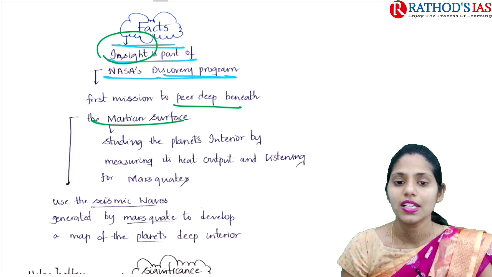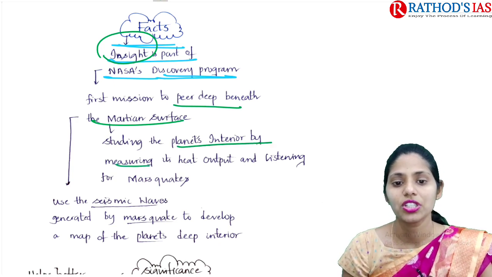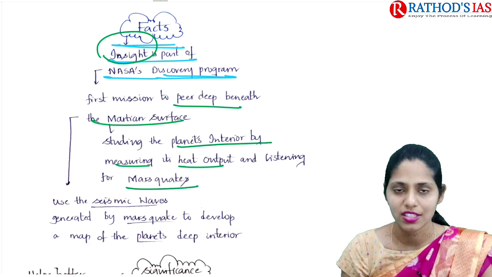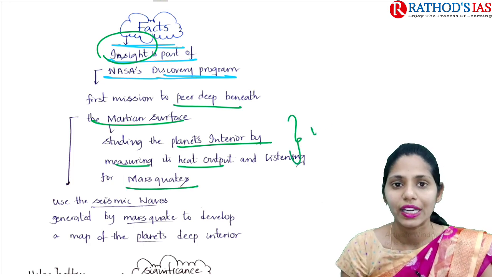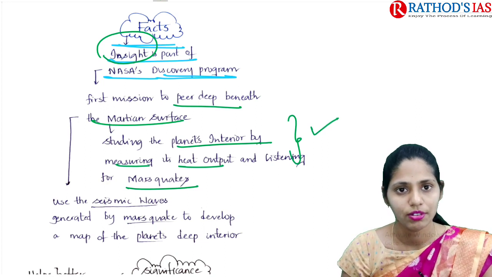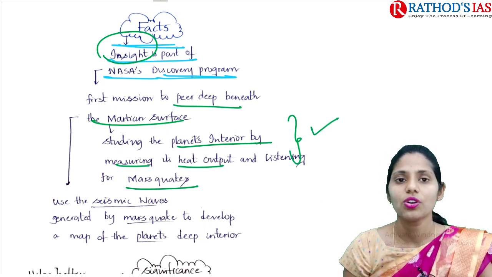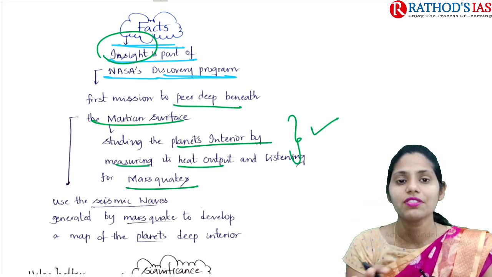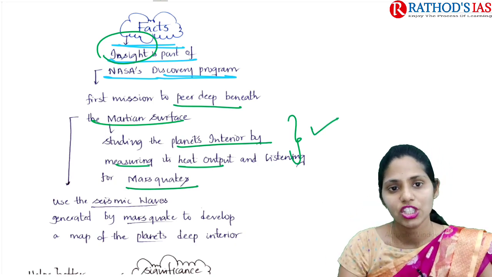This mission studies the planet's interior by measuring heat output, and it is also listening to Mars quakes. Just as earthquakes are formed on Earth, in the same way Mars quakes are also formed. Because of this, by studying heat, temperature, as well as Mars quakes, we can identify some details regarding the Martian deep.